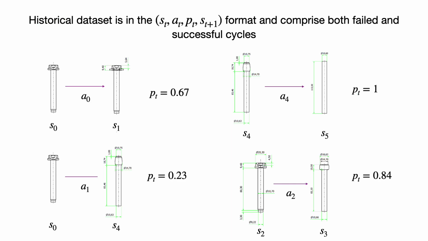To compute the weights, we use a dataset comprising both successful and failed cycles. Thus, we can estimate how many times performing a certain operation in a given state resulted in a feasible cycle in the past.